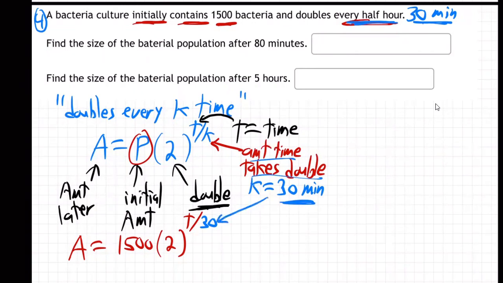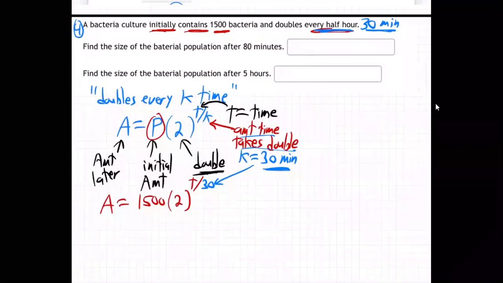So that's what you put underneath the time. Do you see how this formula is going to work beautifully? For example, what would happen if I plugged in for time 30 minutes? What would happen 30 minutes later? Well, that would be 30 over 30, which is 1. And 2 to the 1 is just 2. It'd be 1,500 times 2. It would double the 1,500. And that's right, isn't it? 30 minutes later, you should double the 1,500. See how that's working perfectly? There's our formula. Now, they're asking 80 minutes later. How much after 80 minutes? Well, then we just plug in 80.